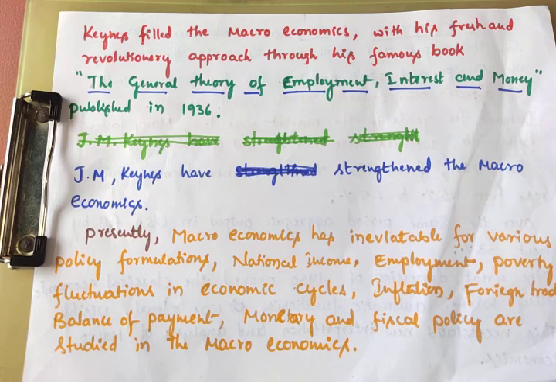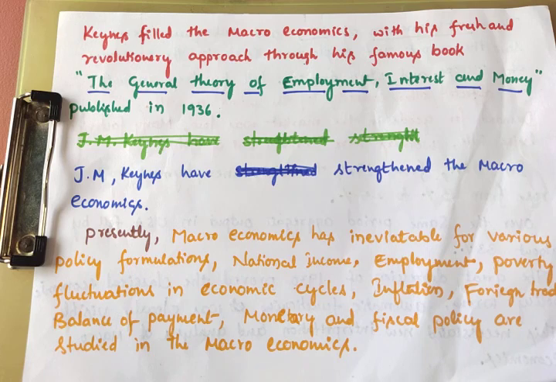Fluctuation means sometimes economic development goes up, sometimes it goes down. Also inflation, which means money value decreases and the price of goods and services increases. And foreign trade like export, import, and balance of payment.